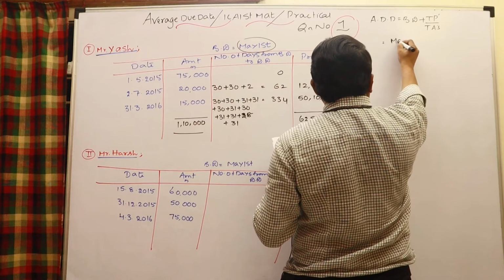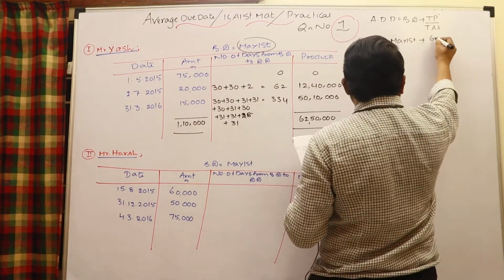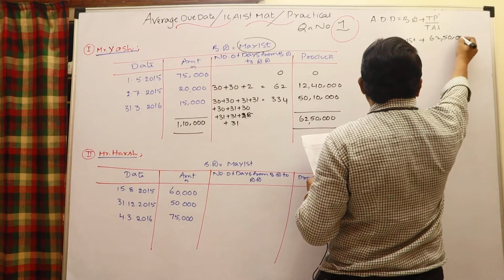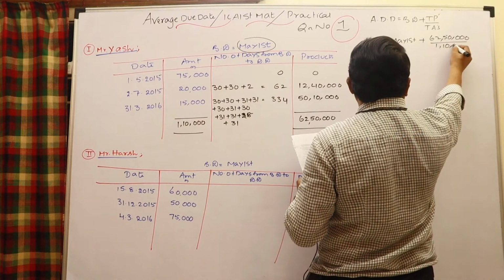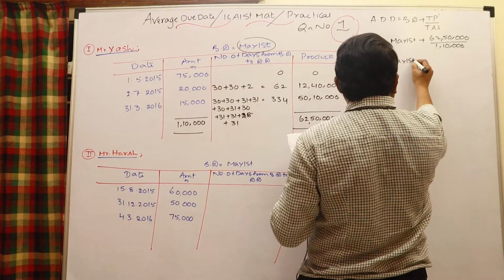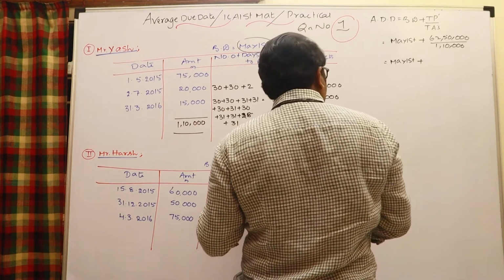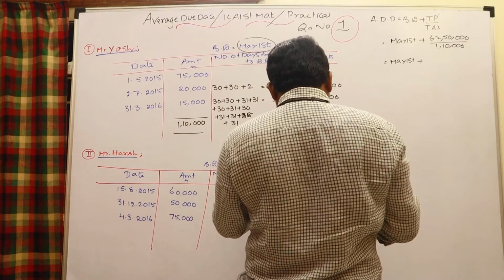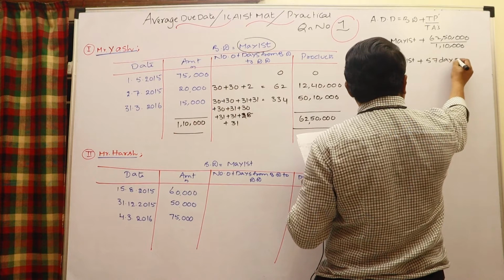Base date is May 1st, plus total of products 62,50,000, divided by total of amount 1,10,000. This is May 1st plus the number of days, which is 56.81, or you can say 57 days.